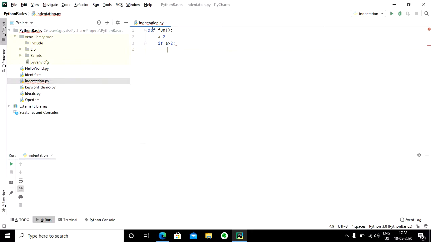That means this def func is a block which contains a child block, and this child block may contain several other statements. So let's say I say print hello. Then this print statement is only going to execute once this if statement allows it to enter itself.